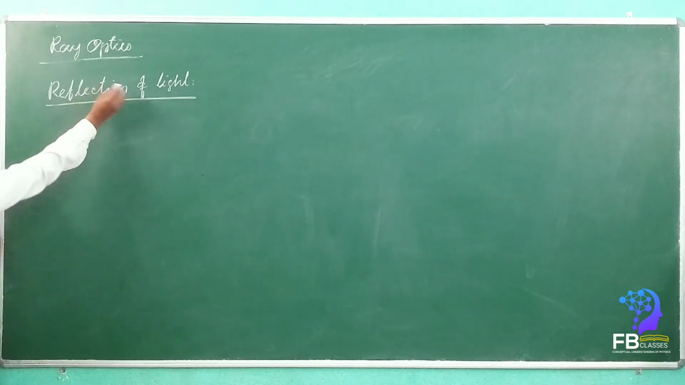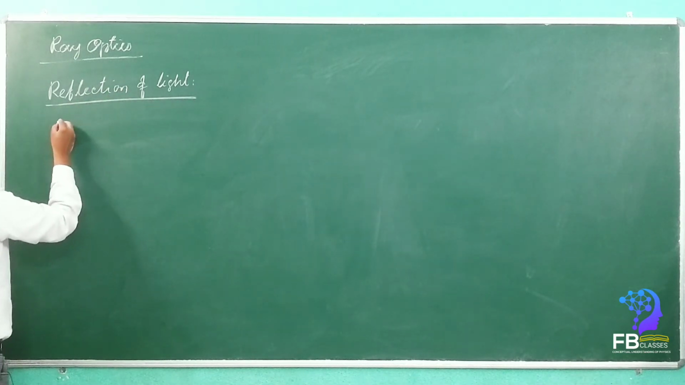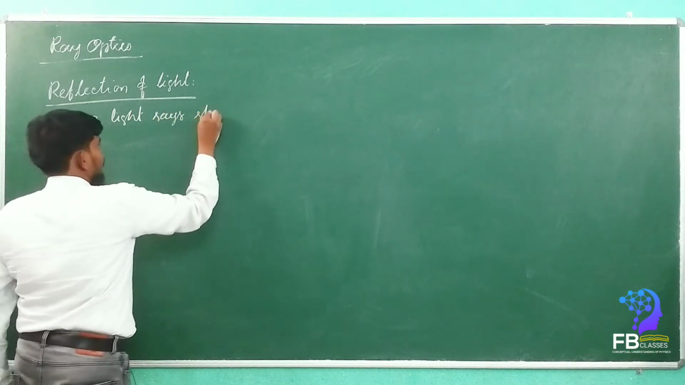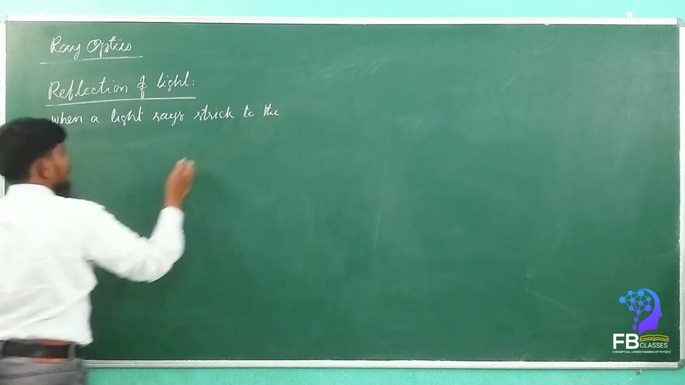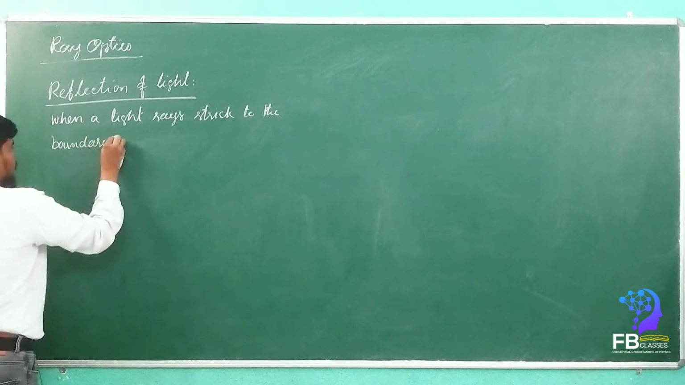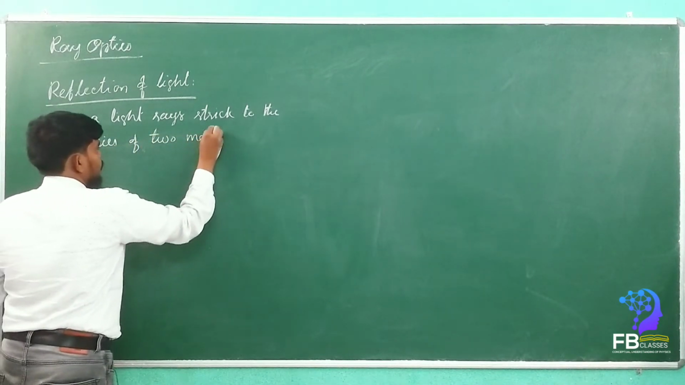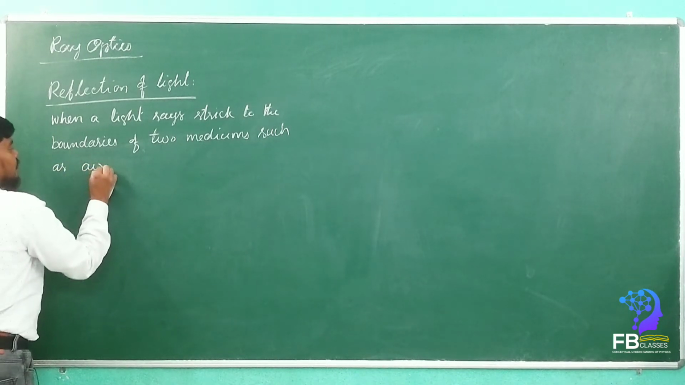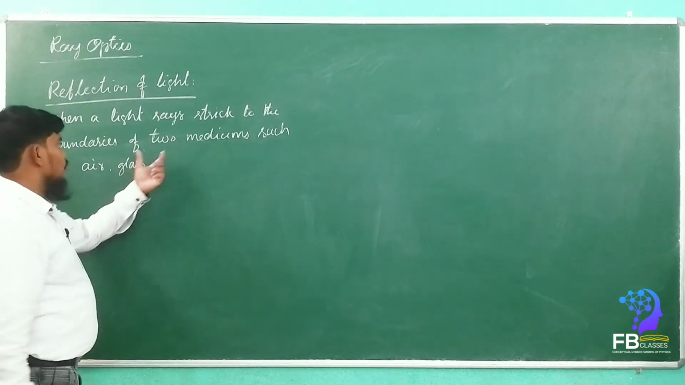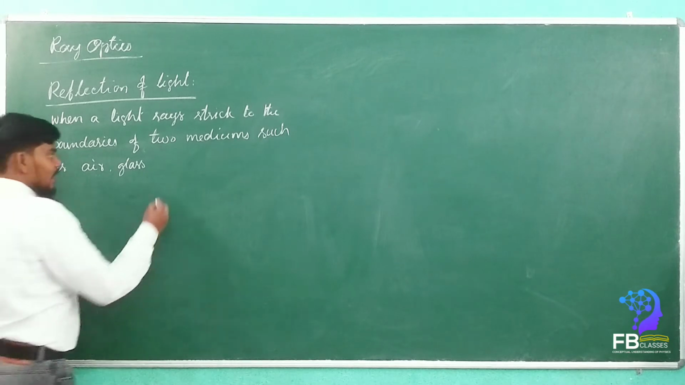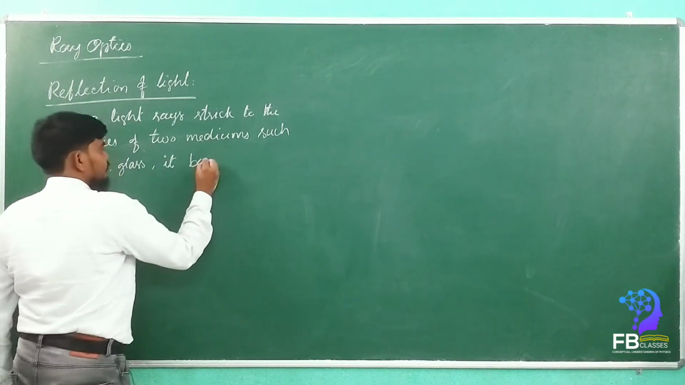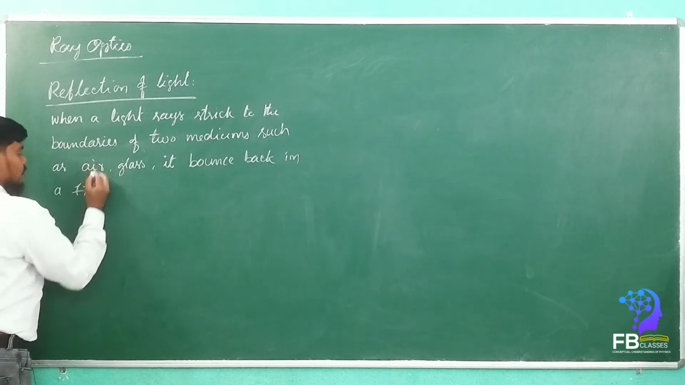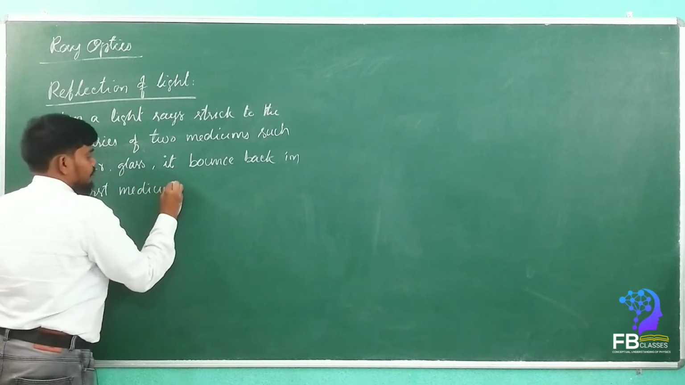How can we write it? When a light ray strikes the boundary of two mediums, such as air and glass, or air and water, whatever it may be, it bounces back into the first medium.